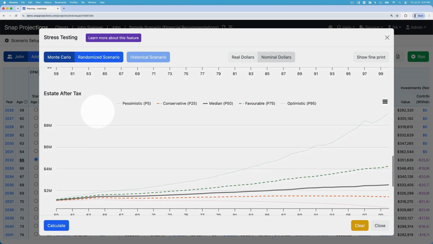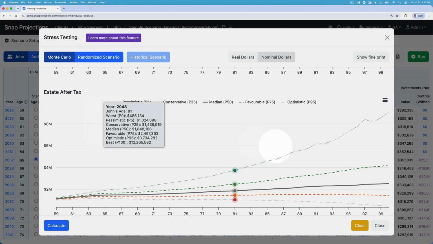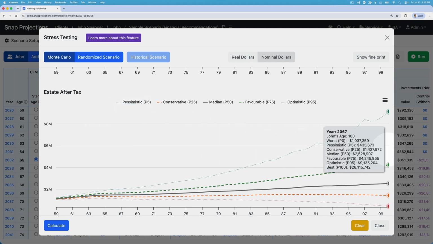Then we have the estate after tax. This is helpful to understand everything that's happening in the plan. So this brings in real assets like their home. It brings in any surplus corporate balances, and it looks at everything in the plan, net of tax, what's left over at the end.